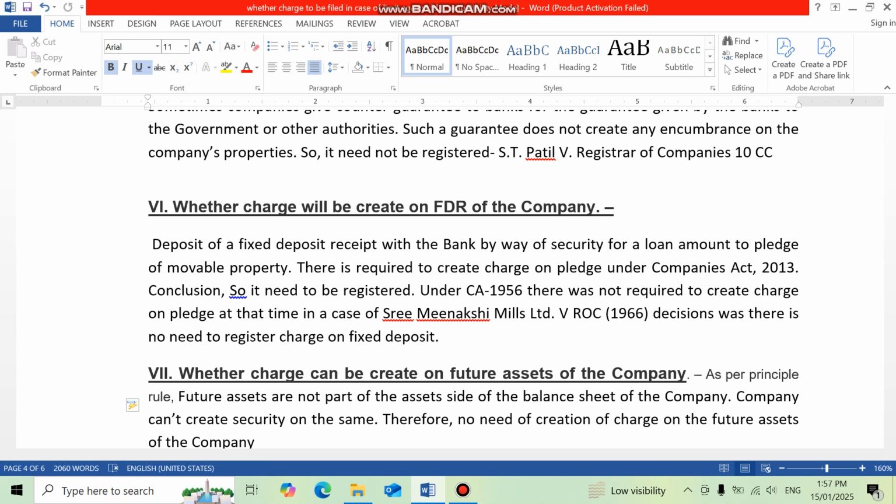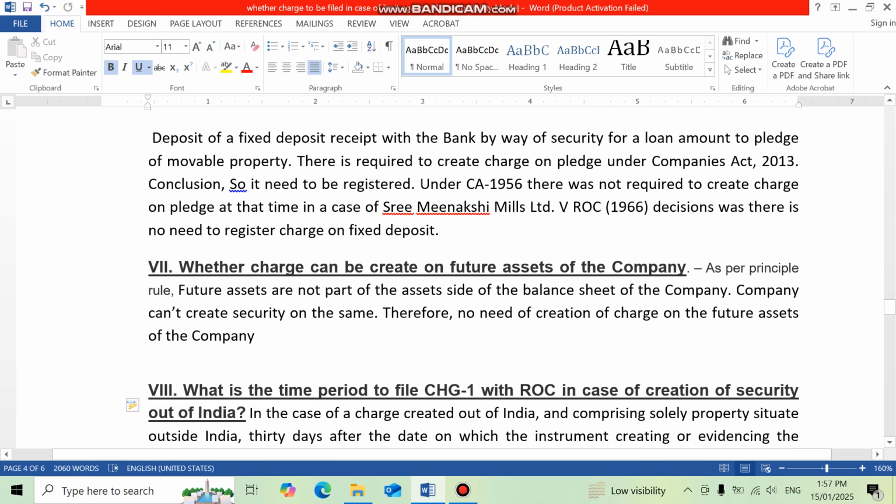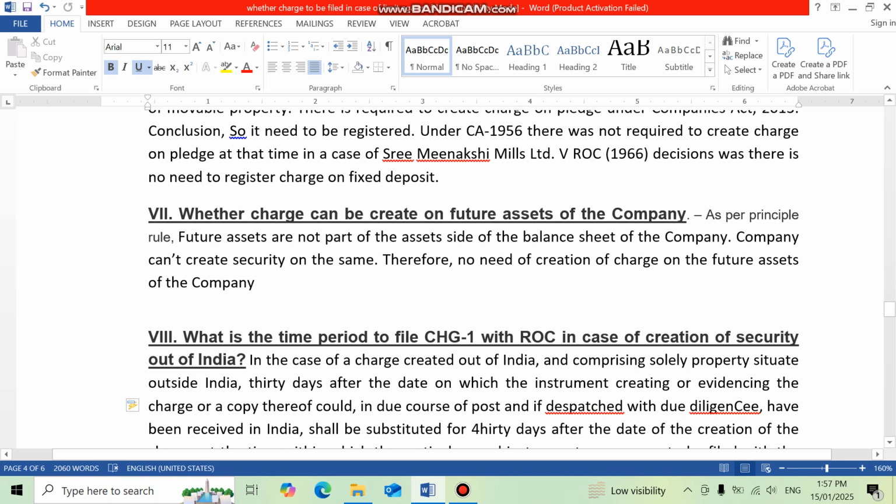I hope I have made it clear that theoretically we have to create a charge in case of OD limit, but practically it may not have any impact if the charge is not created in case of FDRs. The seventh question is whether charge can be created on future assets of the company.